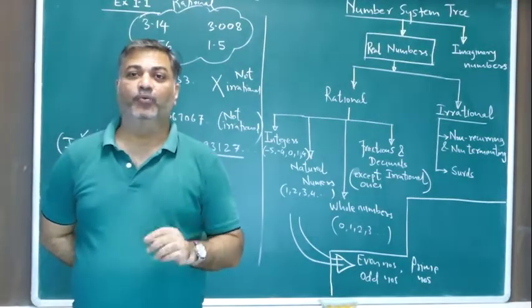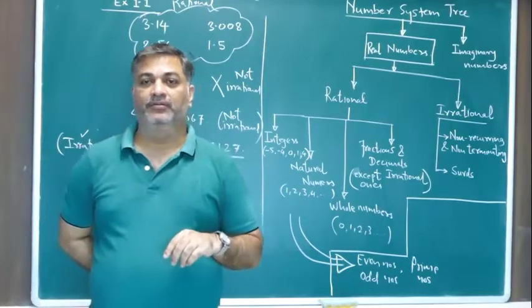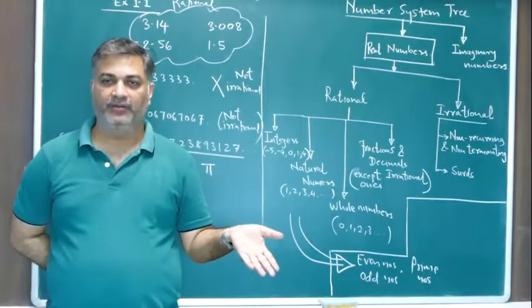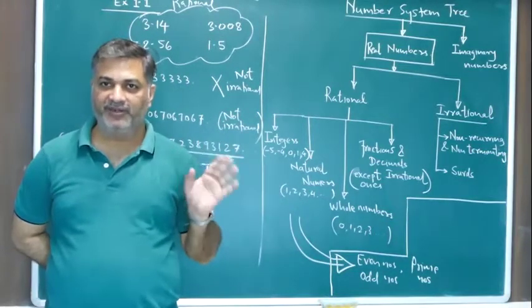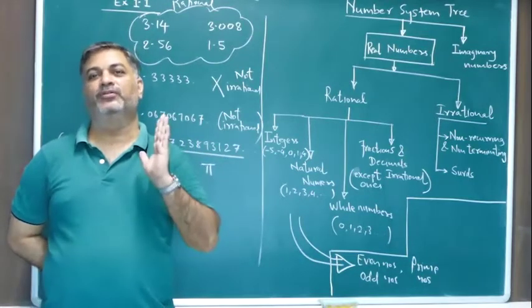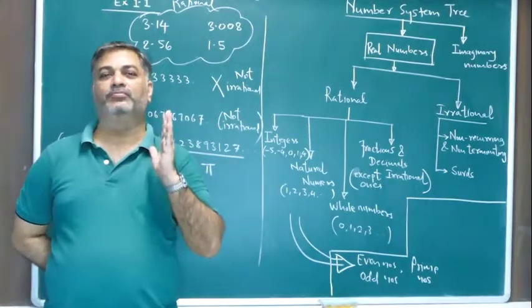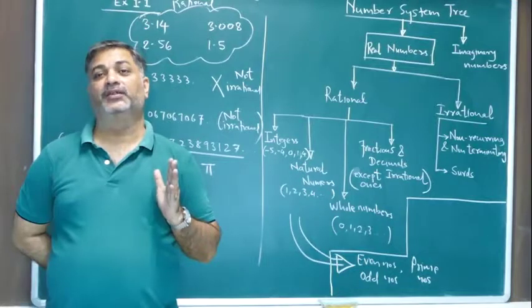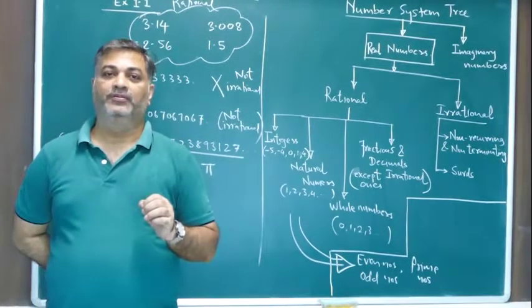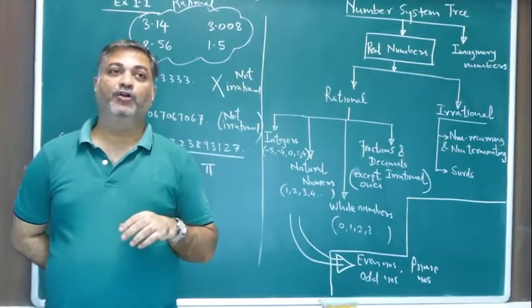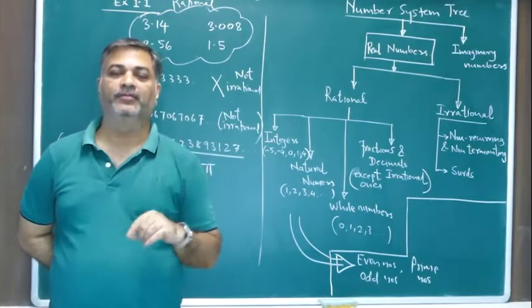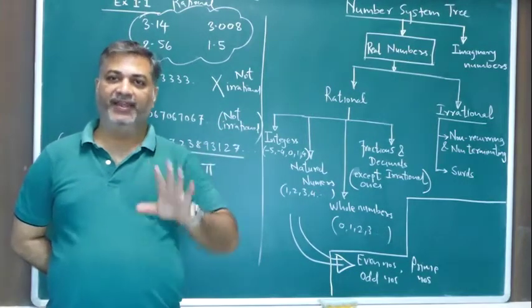Look at 13. 13 ones are 13. Does it come in any other table? No. Only 13 ones are 13, that's it. Only 13 can divide 13. So that's a prime number. But if you see a number like 18, 18 ones are 18, fine.